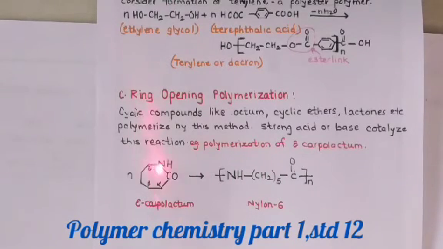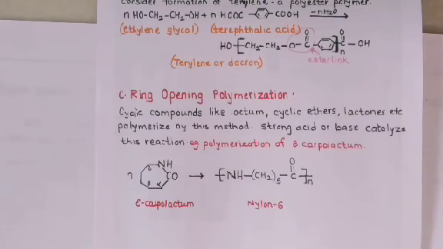Here the bond breaks and we get NH, CH2 5 times, CO, and n number of such molecules get joined. This is one of the fiber forms, which is nylon 6. So it is formed by ring opening polymerization.